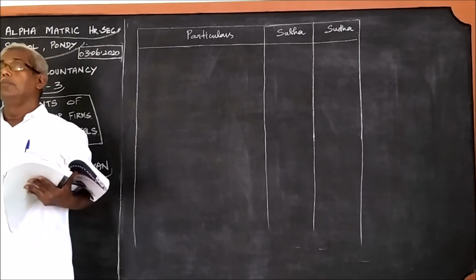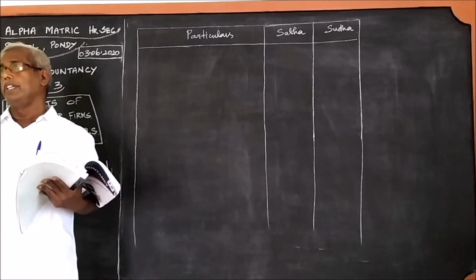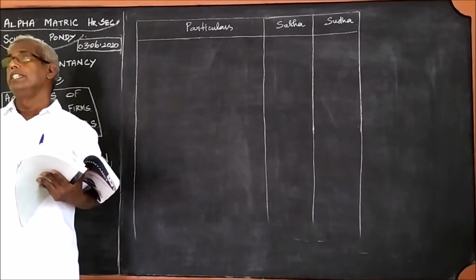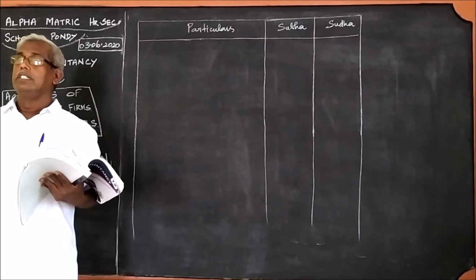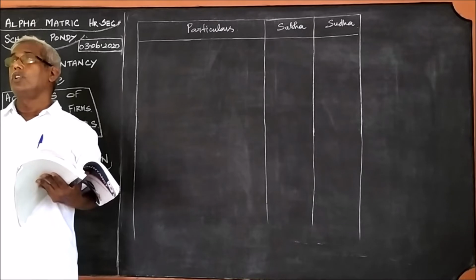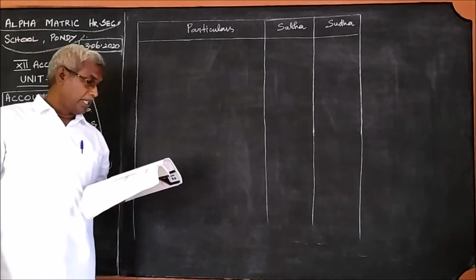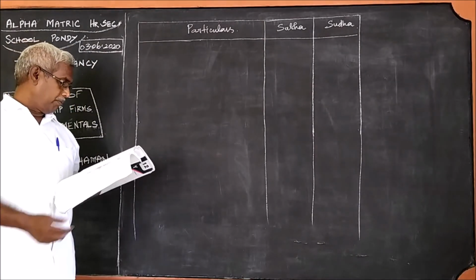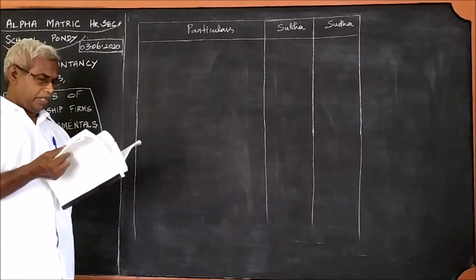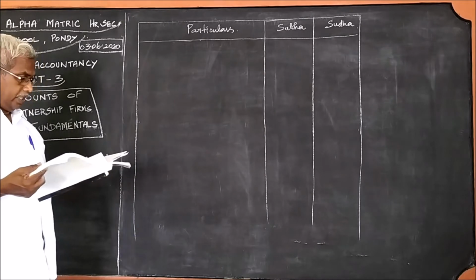In the previous problems, we went straight to the calculation of interest on capital because the capital at the beginning of the year was given. But in these problems, the opening capital is not given, we should find it. What is given there?